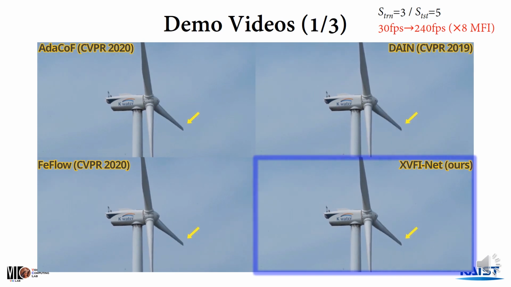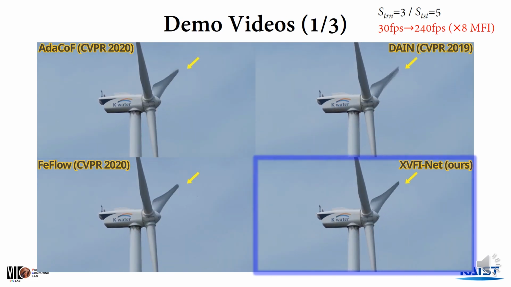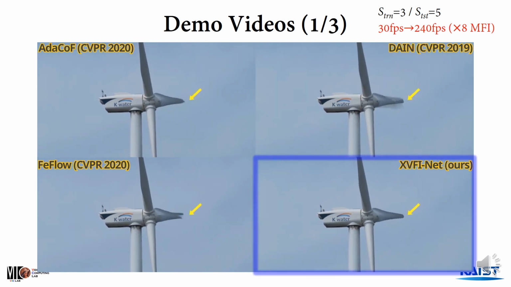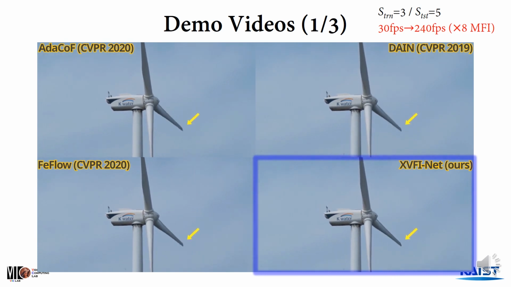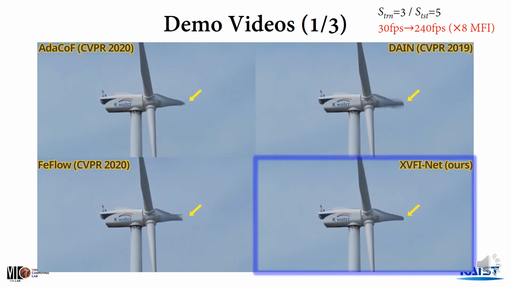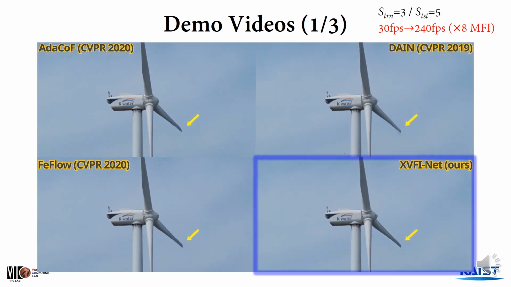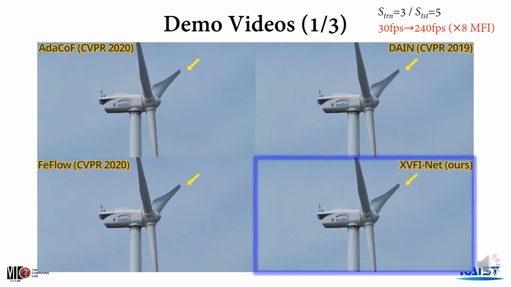The following demo videos simultaneously show 4 4K X-test video results. Our 8 times longer results are encoded at 30 fps to be played as slow motion video. The input frames have 4K resolution at 30 fps and are converted to 240 fps by each VFI method. For the first scene, with extreme back and forth motions of a propeller with zoom out, our XPFiNet can